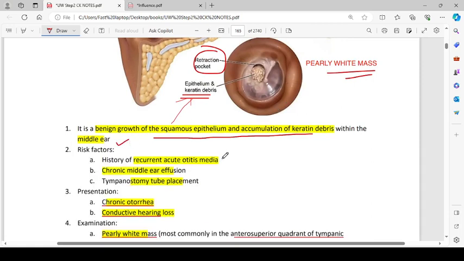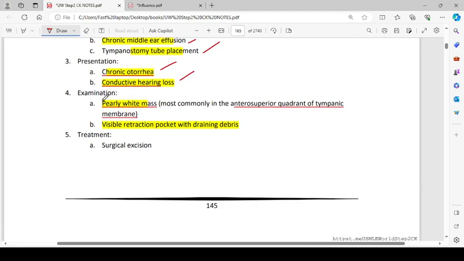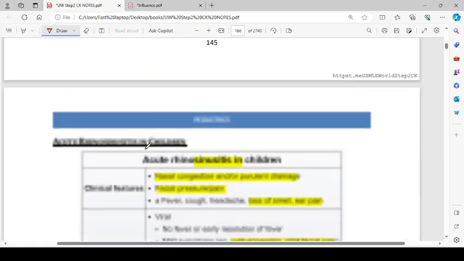Risk factors: history of recurrent otitis media, chronic middle ear effusion, and tympanostomy tube placement. Presentation is chronic otorrhea and conductive hearing loss. Examination will show a pearly white mass, most commonly in the anterosuperior quadrant of the tympanic membrane. A visible retraction pocket with draining debris will be present, and treatment is surgical excision.